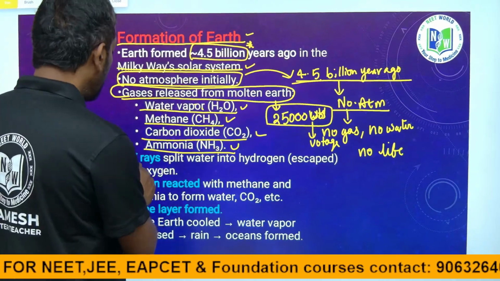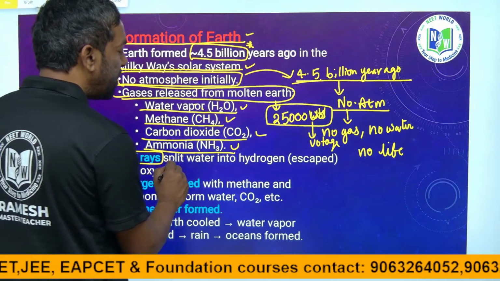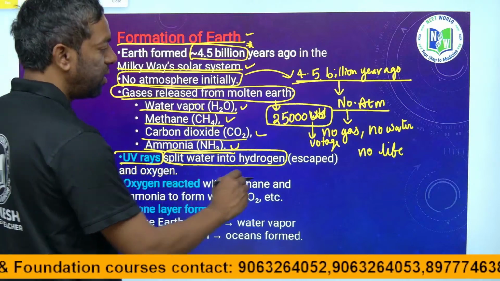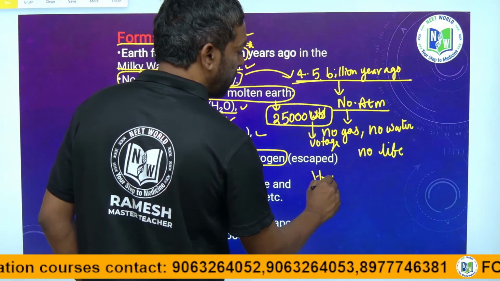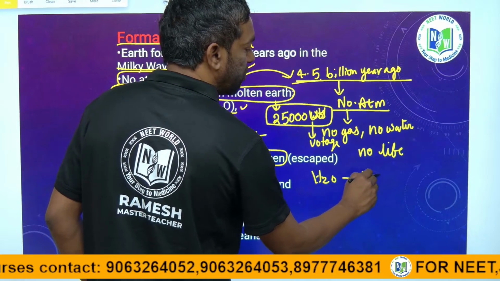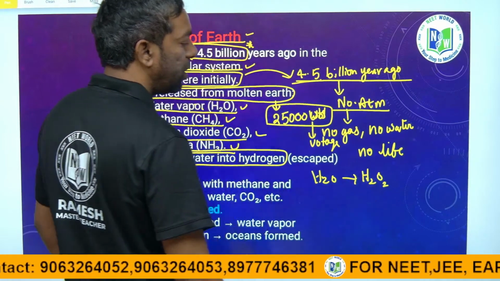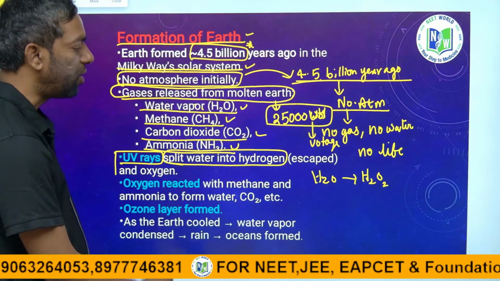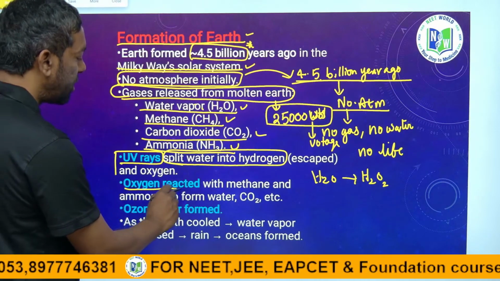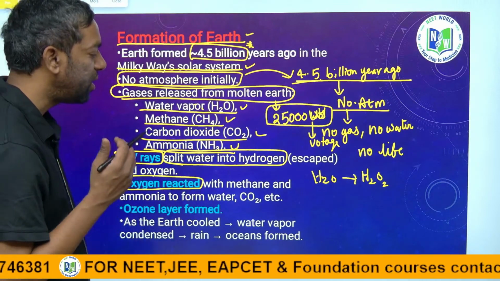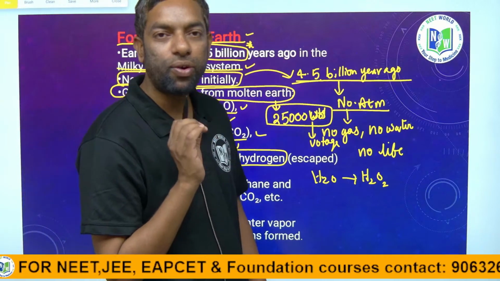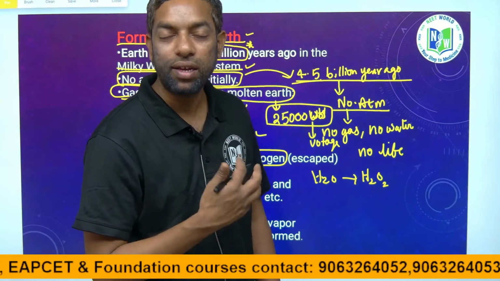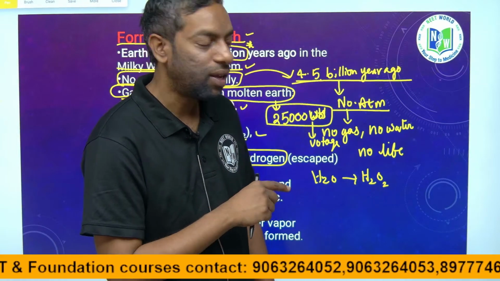UV rays also formed, and split the water, H2O, into hydrogen and oxygen. Initially there was no oxygen on the Earth. Then oxygen started to appear on Earth, and it began to react against life.